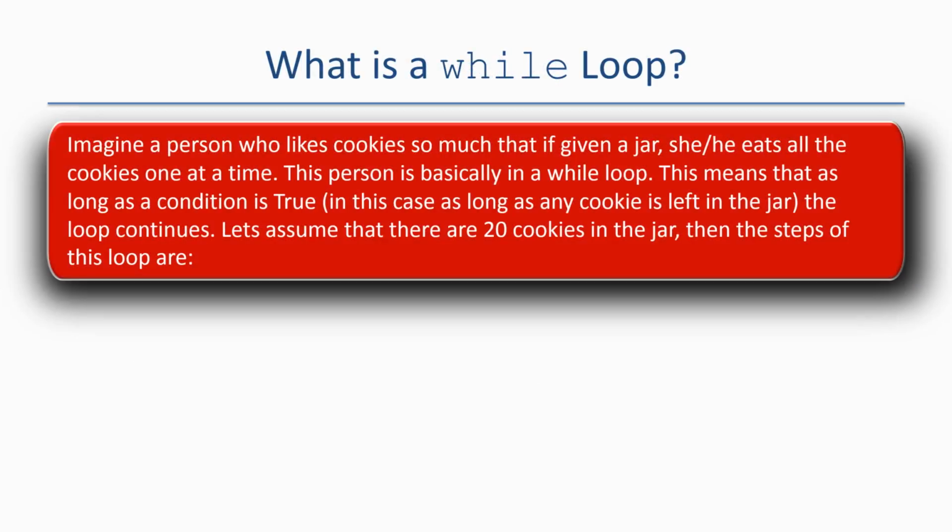Imagine a person who likes cookies so much that if given a jar, she or he eats all the cookies one at a time. This person is basically in a while loop. This means that as long as a condition is true, in this case, if there are any cookies left in the jar, then the loop continues.